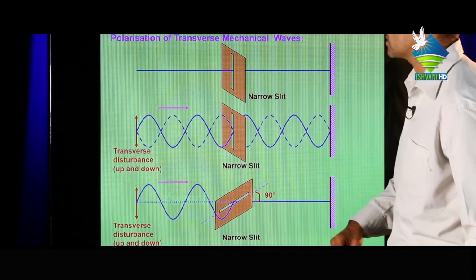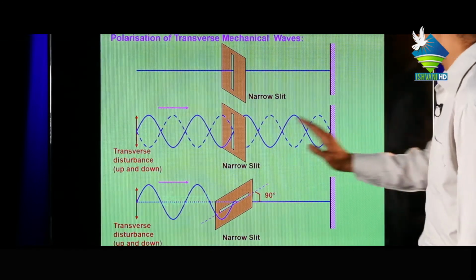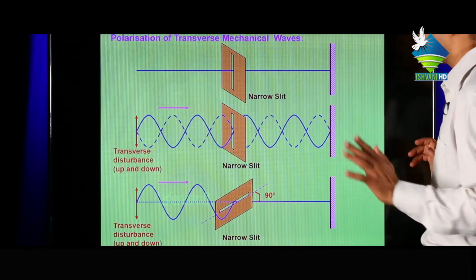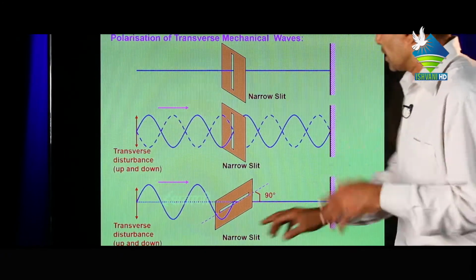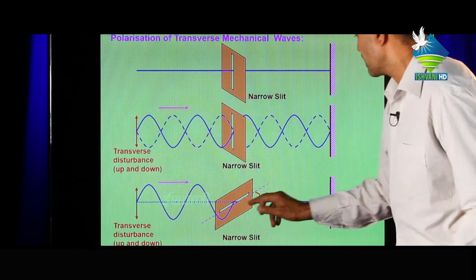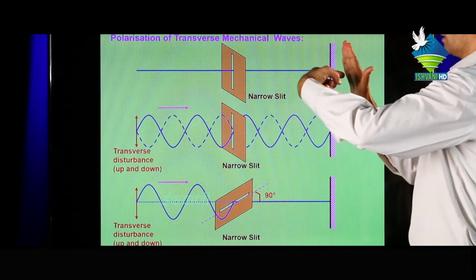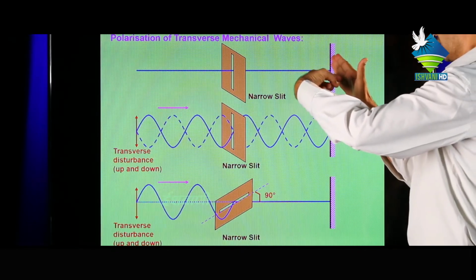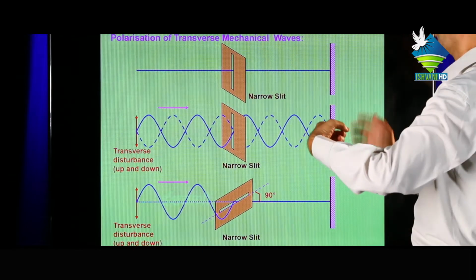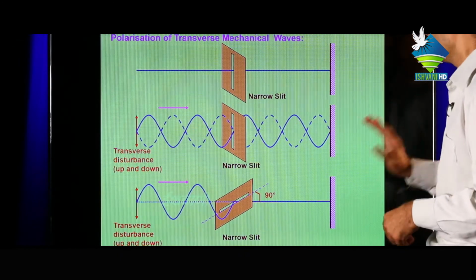These transverse disturbances, up and down, pass through the narrow slit and come onto the mirror, and in the same situation there is no path difference change. Transverse disturbance up and down passes through the narrow slit, and if this narrow slit is rotated by some angle, then only one vibration comes out, or no vibration comes out from this narrow slit onto the mirror.